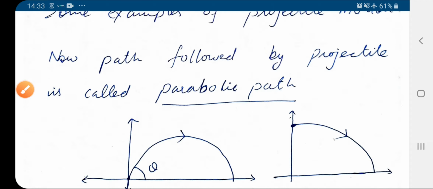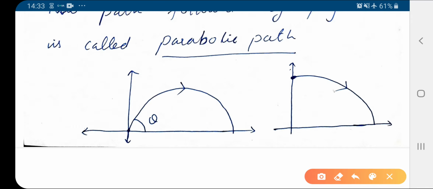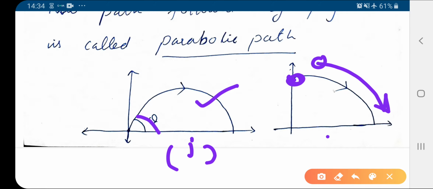See some two diagrams here. This is also a type of projectile. Here it is the angle of projection with the horizontal, and we can start from here also, like a standing man throws a stone, and which follows a path like this. So these are two types of the projectile or parabolic path.